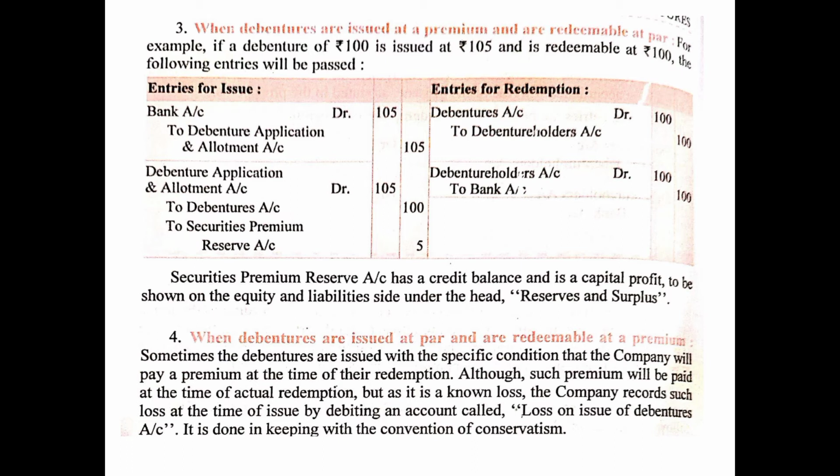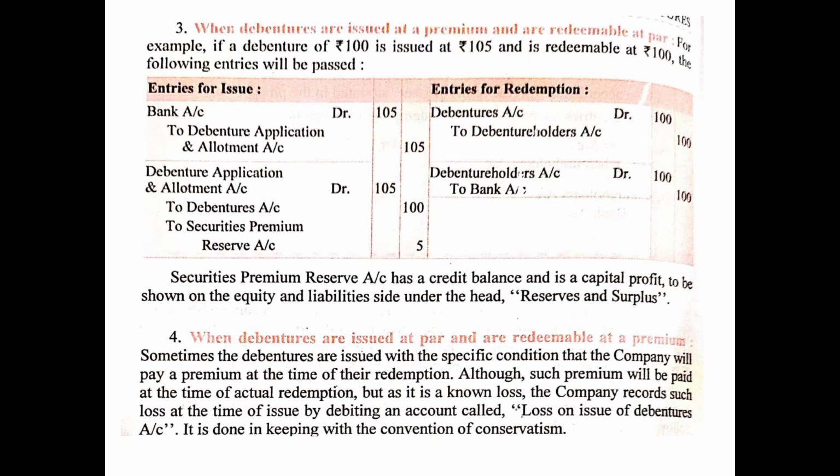So that means whenever the debentures are issued, it is very well known in advance whether these debentures are going to be redeemed or repaid at par or at premium. So if the debentures are redeemed at premium and these debentures were issued at par, there will be a loss to the company while repaying the debentures, because it will be repaid at a higher value. No doubt this higher value will be paid at the time of repayment, but this extra payment is recorded at the time of issue itself, following the convention of conservatism, because it is a known loss.